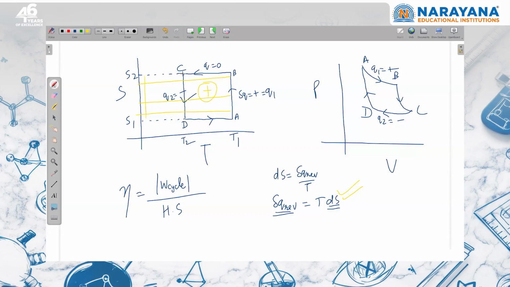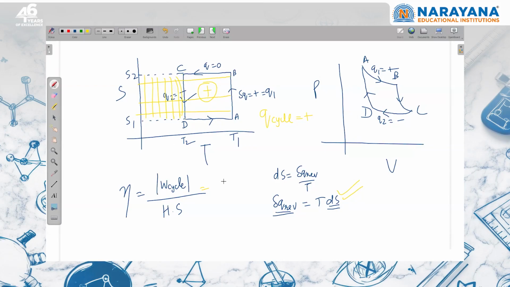So the area under this line is going to be positive. So in this whole cyclic process, Q of the cycle is the area enclosed and that is going to be positive. So if Q cycle is the magnitude of work cycle, then I should write a positive value.